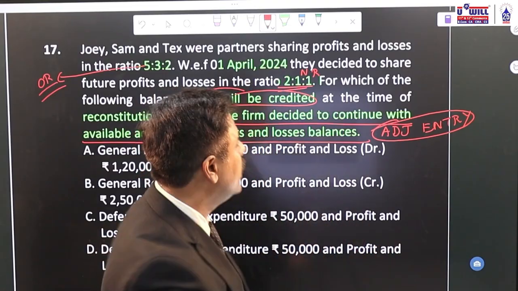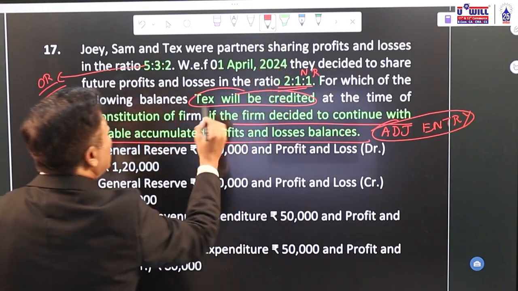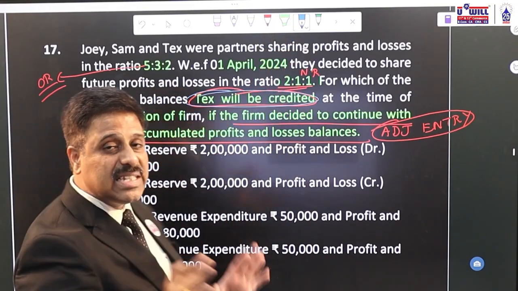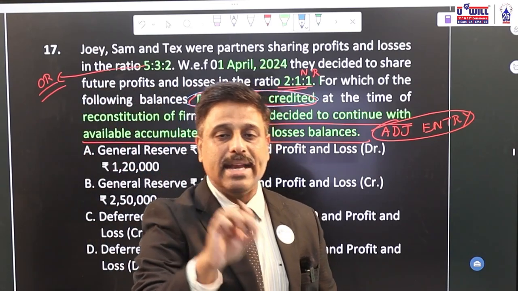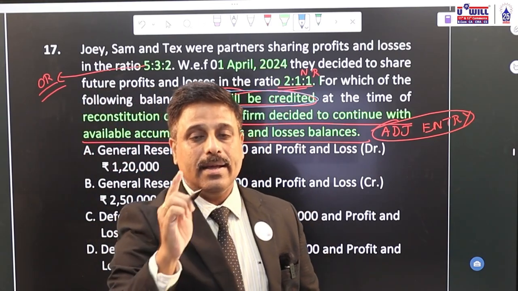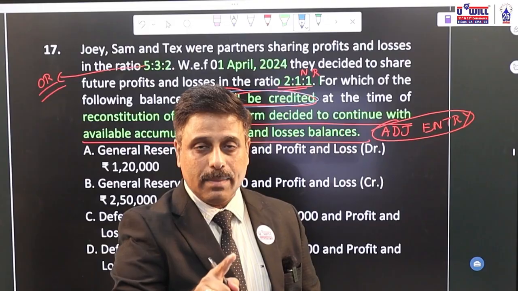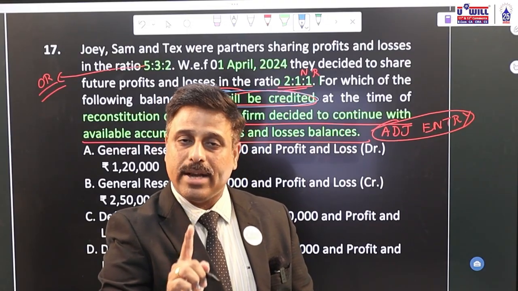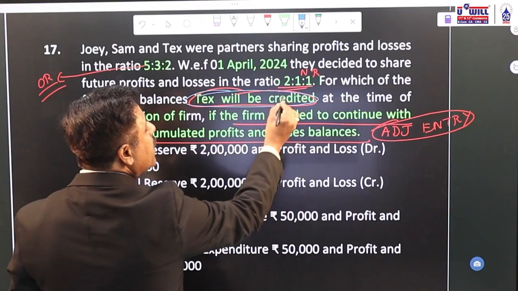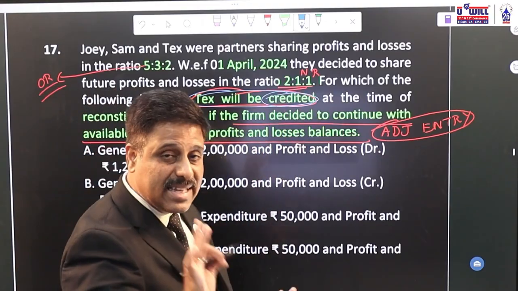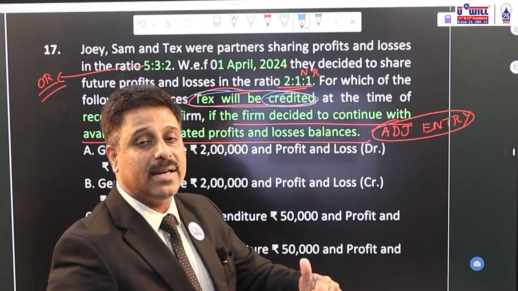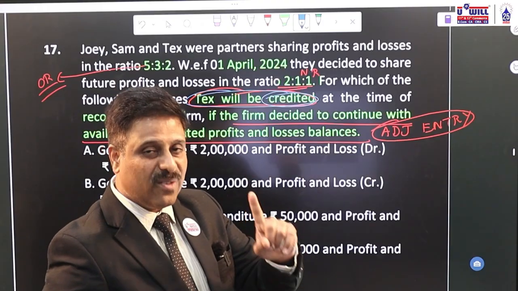Sacrificing to gaining. Now, since you are asked what amount tax will be credited, we just find out, is tax gaining or sacrificing? If tax is gaining, he will be debited. If he is sacrificing, he will be credited. Okay. Here credited what is given means tax is sacrificing is also confirmed, because gaining partner we debit, sacrificing partner we credit in case of favorable balance.